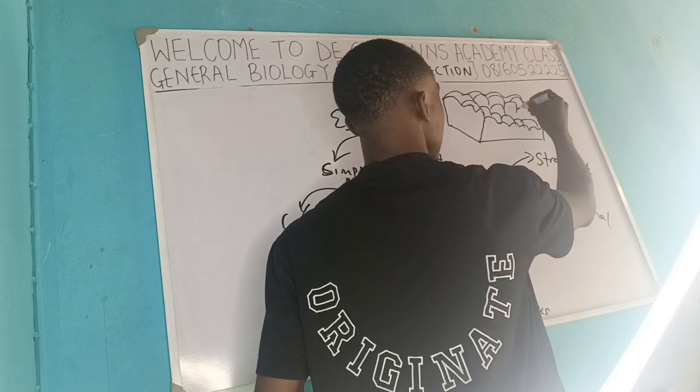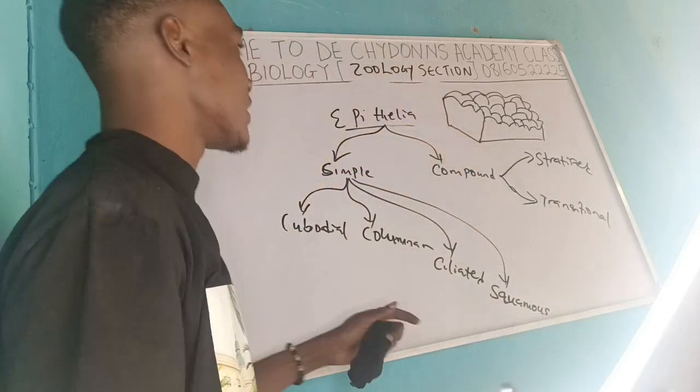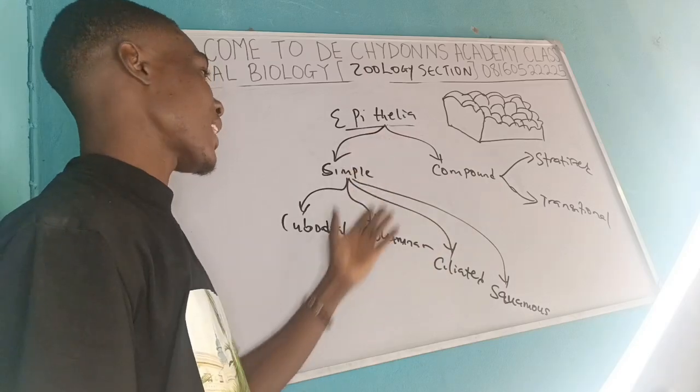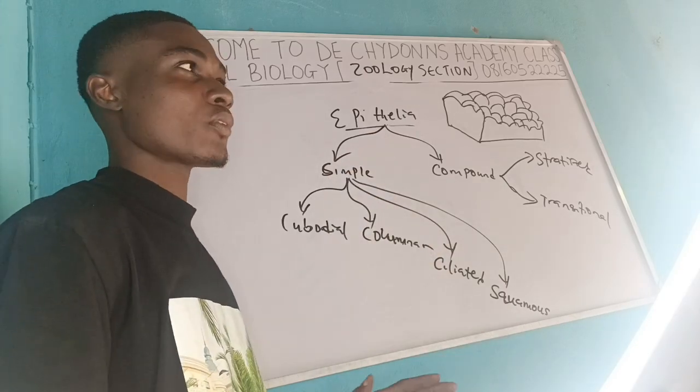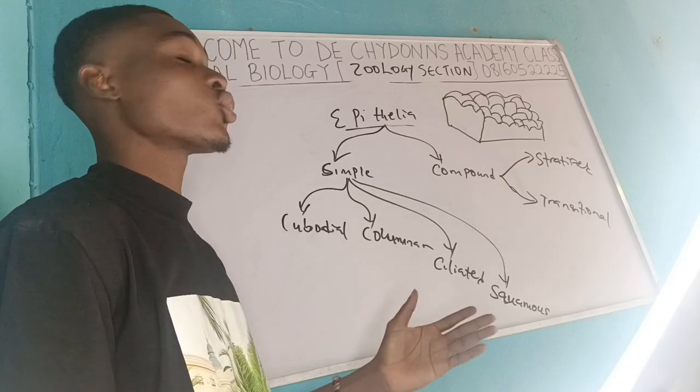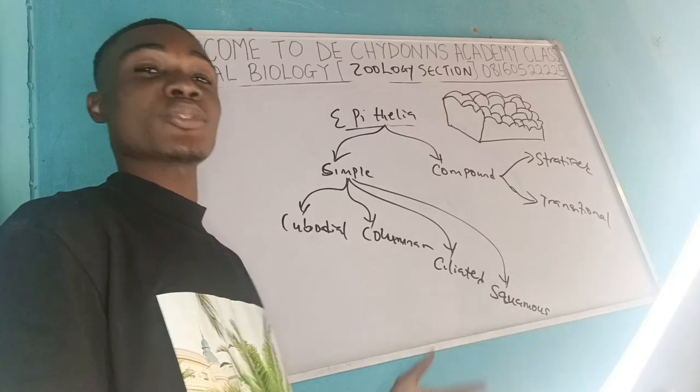All right. So this particular type of epithelia, they are the least out of the types of simple epithelia that are specialized for a particular function. What I mean is that they could be found in so many parts of the body. There is no specialized function that they do.